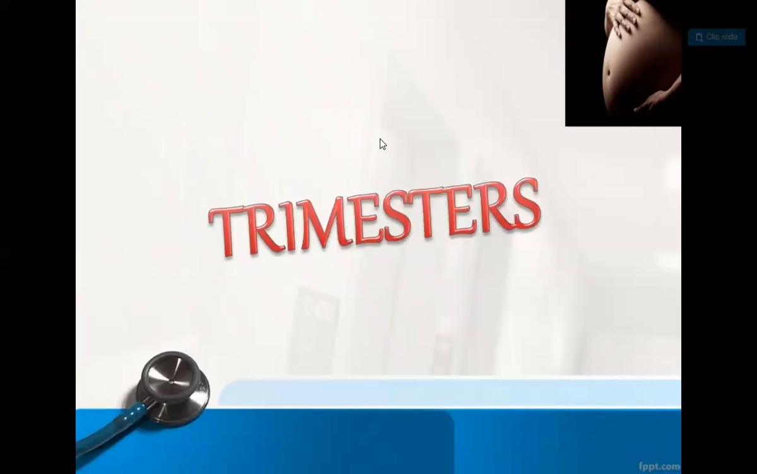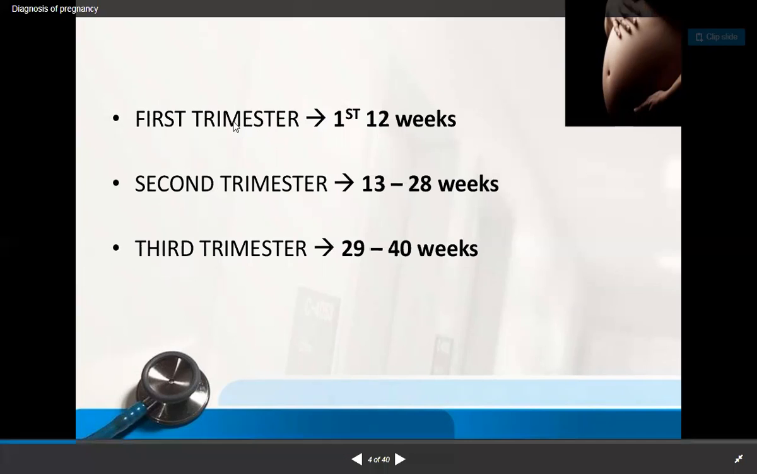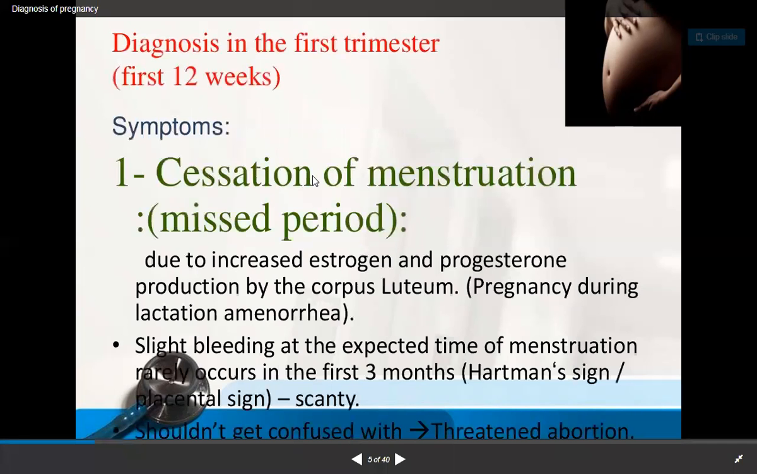And for understanding, we have divided it into trimesters. How many trimesters? Three trimesters. Which ones? First, second, third, also known as early, mid, and late trimester. They are weeks 1 to 12, 13 to 28, and 29 to 40. That is the trimesters. Then symptoms: absence of menses is going to be there.